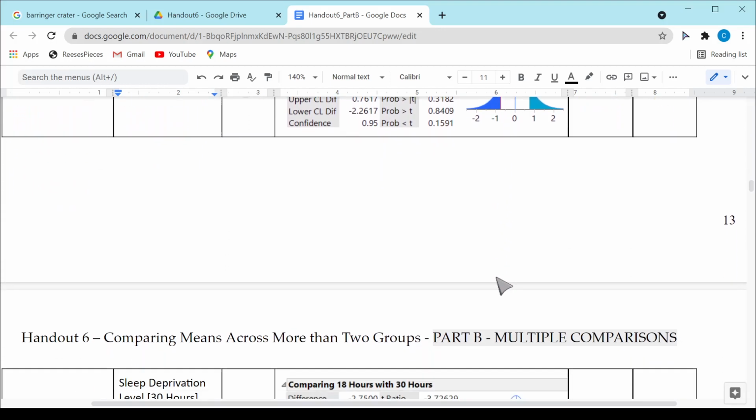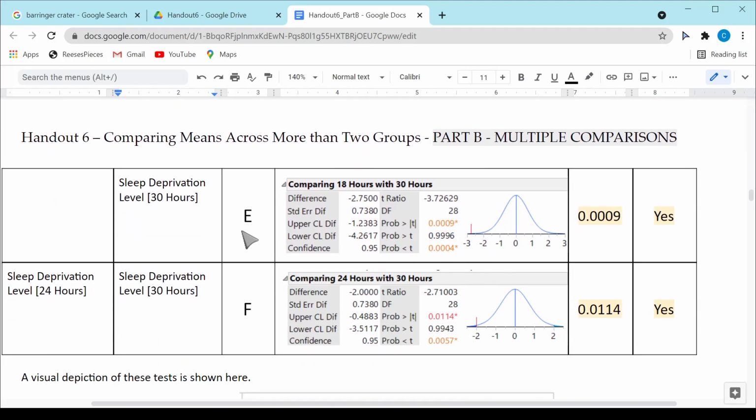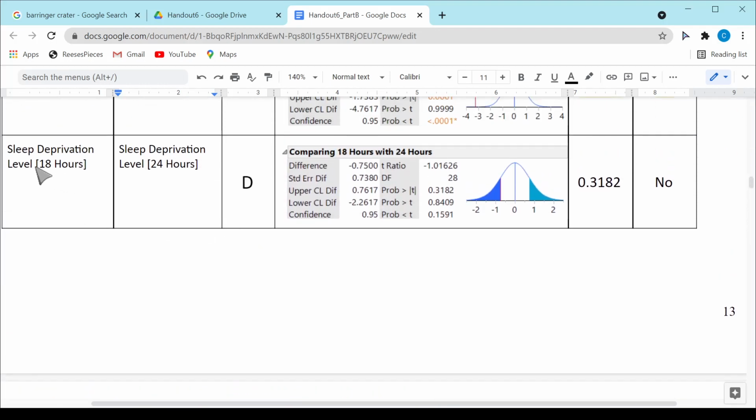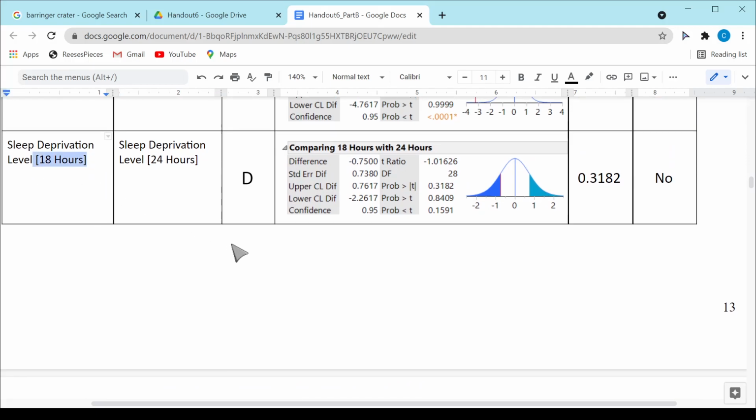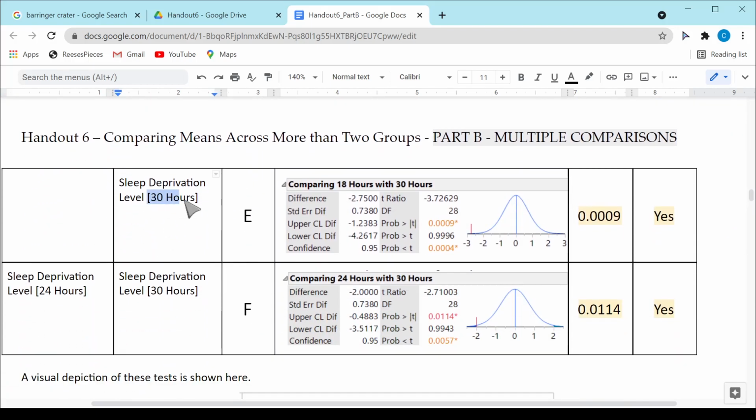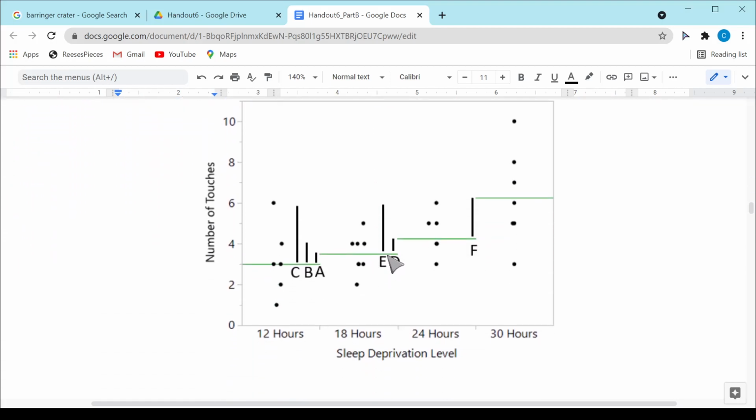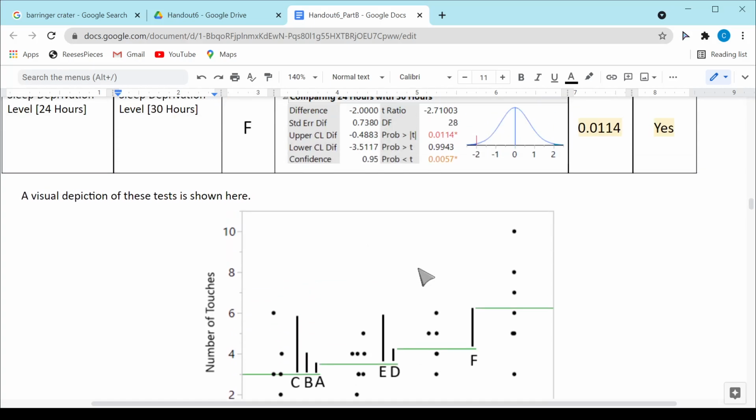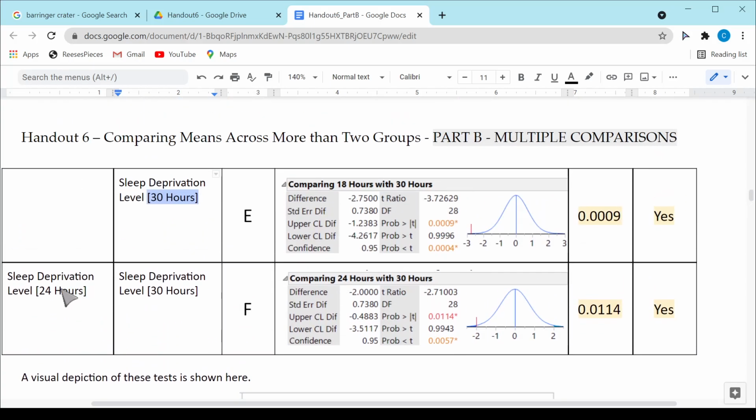Other ones that are significant here are going to be, let's see here, 18 hours compared to 30 hours. So again, that's a pretty big jump between those two. So that is test E, 18 hours to 30 hours. That's going to be test E here. Okay. And also it appears that when I compare the 24 hours to the 30 hours, I get a statistically significant result as well.